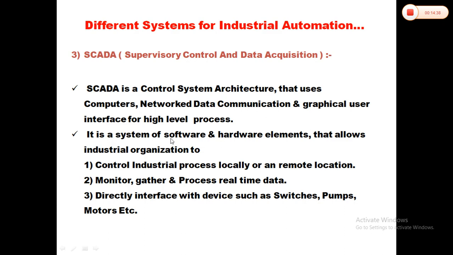It is a system of software and hardware elements that allows industrial organizations to control industrial processes locally or at a remote location. Means we can control any industry locally or remotely by using SCADA. SCADA can monitor, gather and process real-time data, and directly interface with devices such as switches, pumps and motors.